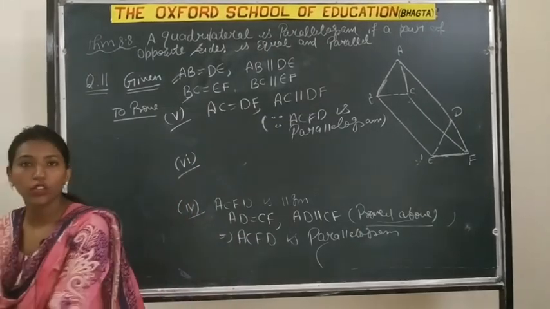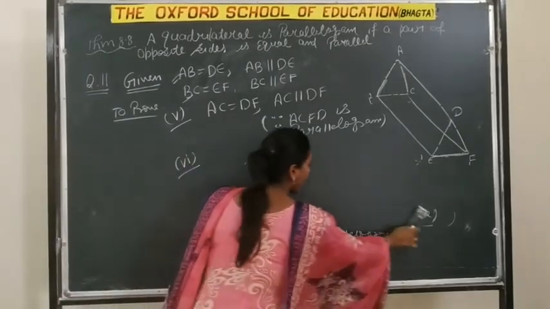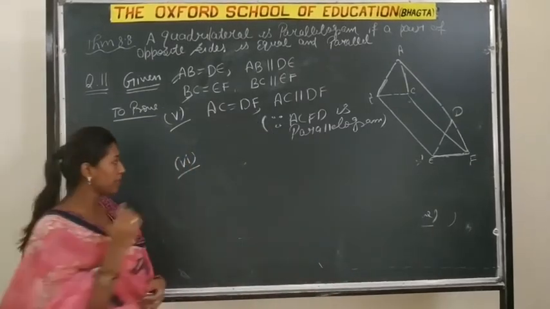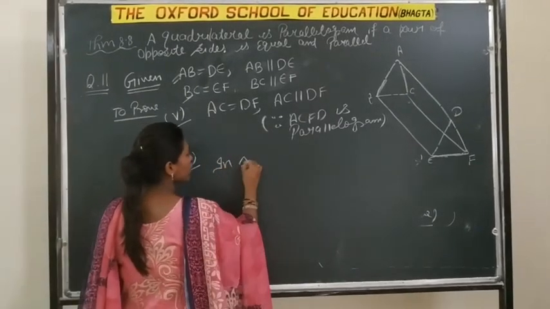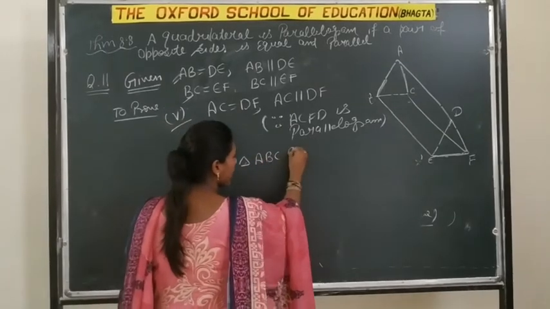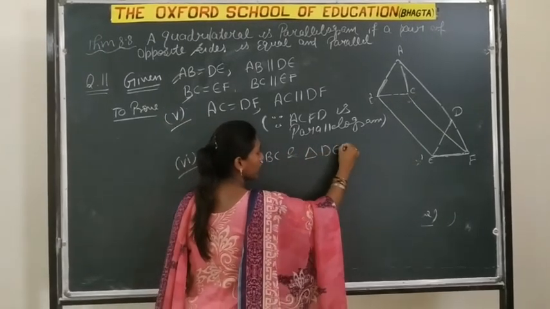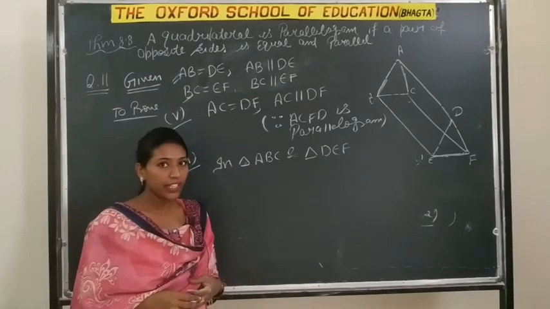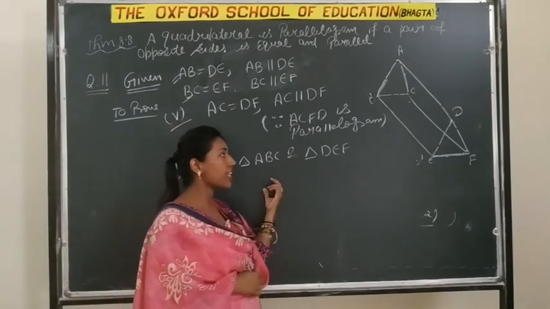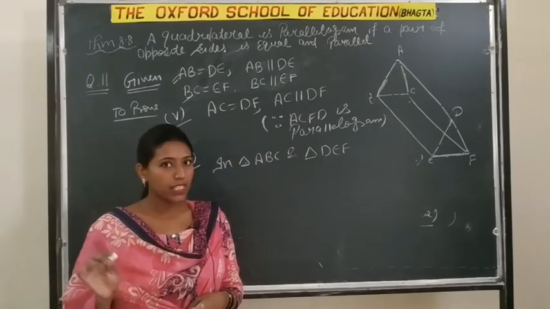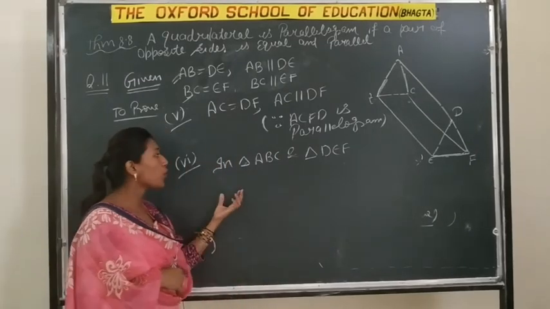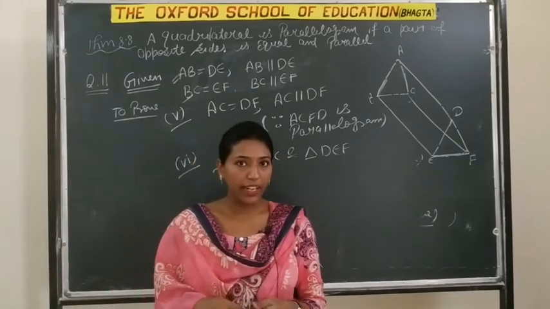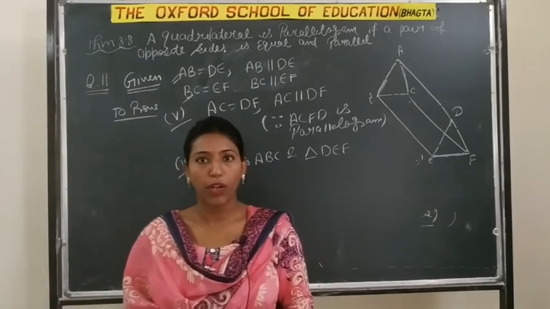In the sixth part, we have to prove that triangle ABC and triangle DEF are congruent. Let us take triangle ABC and triangle DEF. Now find three equal things. I'll give you a hint: prove these two triangles are congruent using the SSS rule. So do the sixth part by yourself, and do questions number 10 and 12 of exercise 8.1. Thank you.